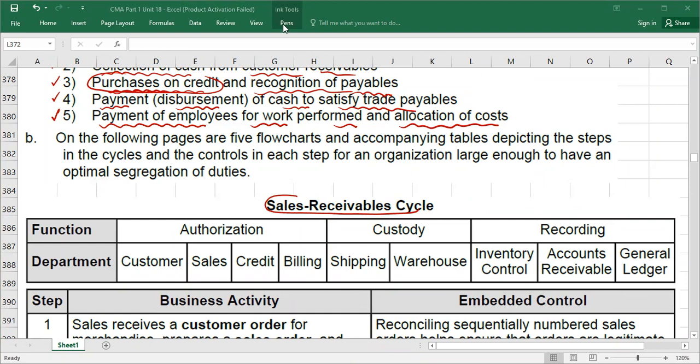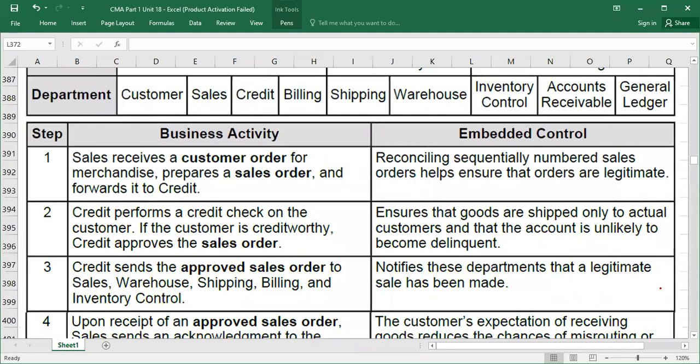So we are going to understand now. I need your concentration. Primarily, you can see there are two main columns. One column is for business activity, and the second column is for embedded control. Business activity means what steps you are taking and what is the control for that step. You need to memorize both, but initially, you have to memorize the column for steps. Once you know the steps, you can automatically understand the embedded control of that step.